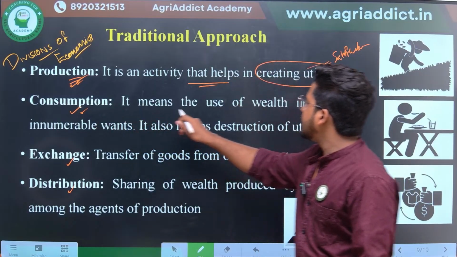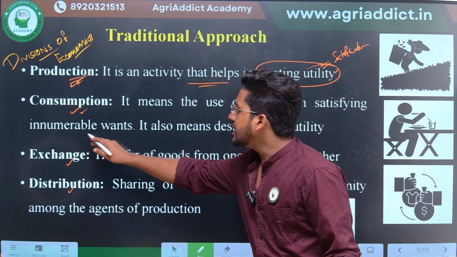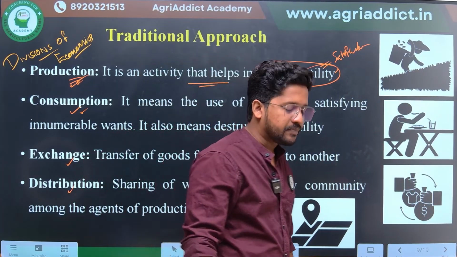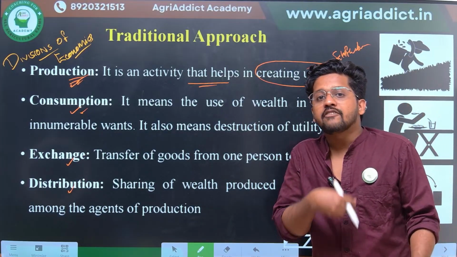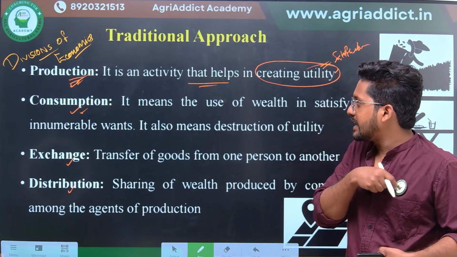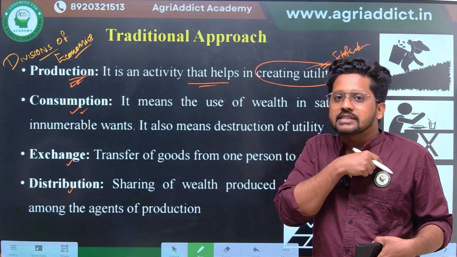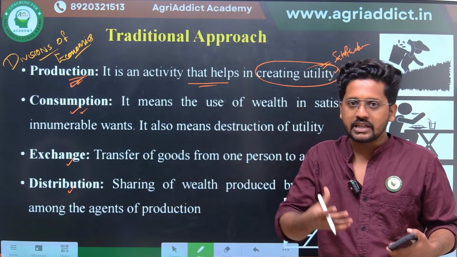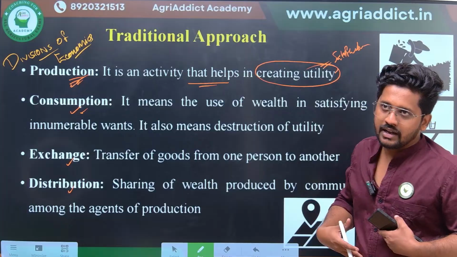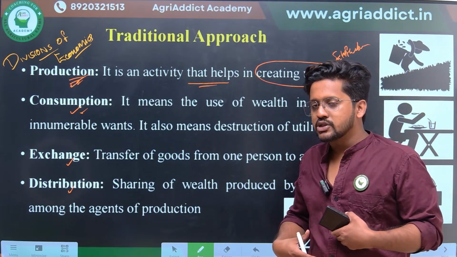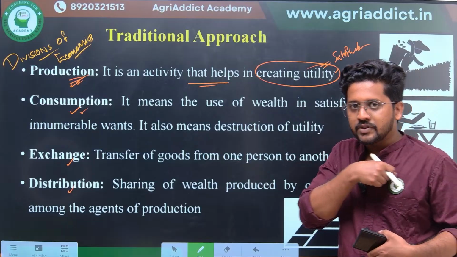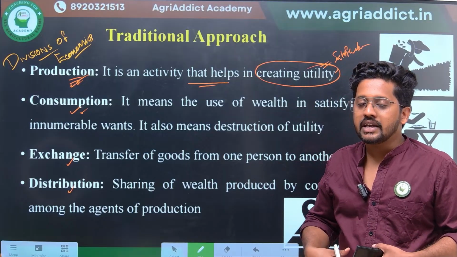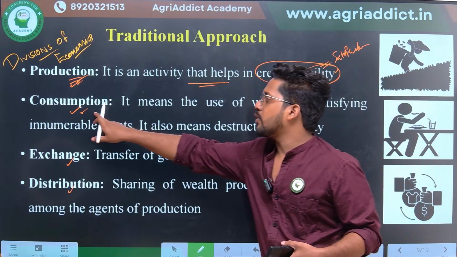So my satisfaction, my hunger or my requirement is totally getting satisfied. Therefore it means the use of wealth in satisfying innumerable wants. How come I am going to the shop and buying the rice? I would have some income, some cash in my pocket, right? So this can also be considered as wealth. I am just giving off my wealth to satisfy my want. My want was hunger, so I am giving my money, my wealth, to the shopkeeper to get some products to satisfy my innumerable human wants. That is nothing but the process of consumption.